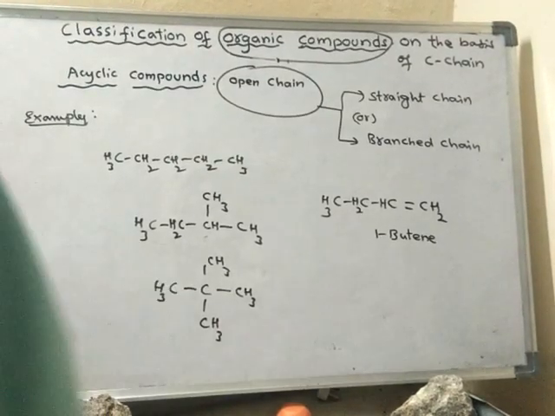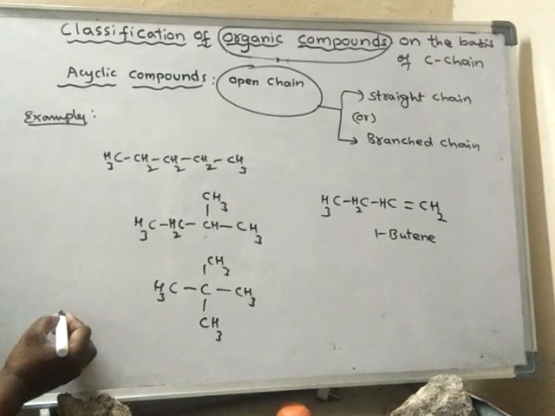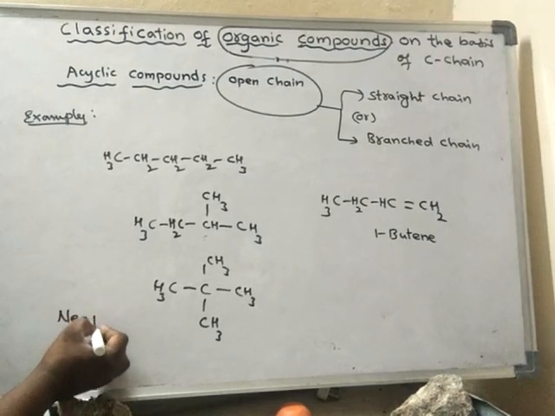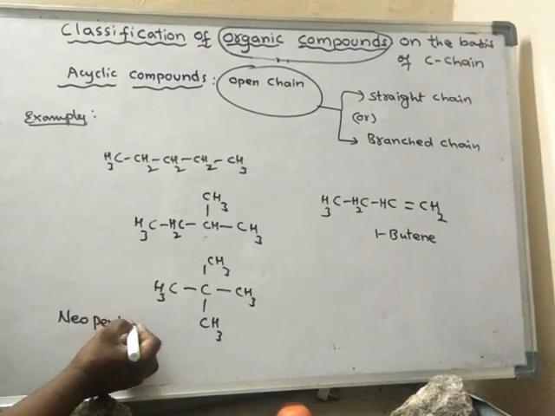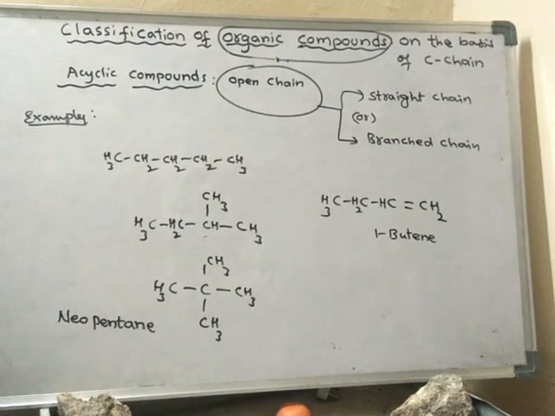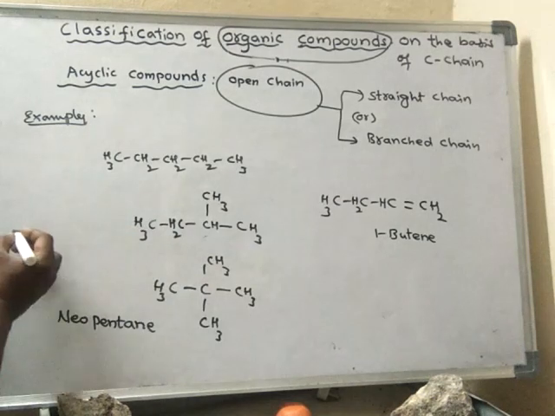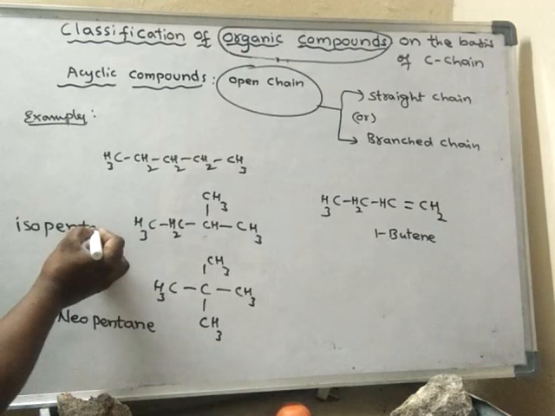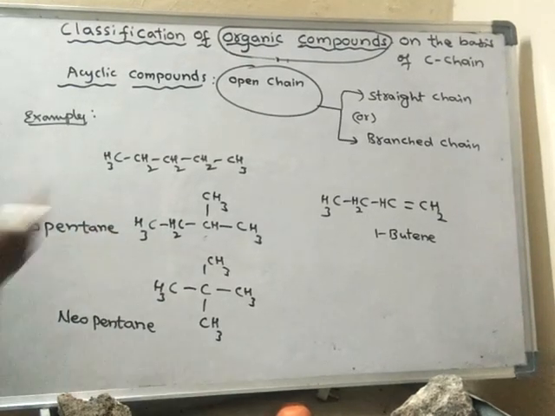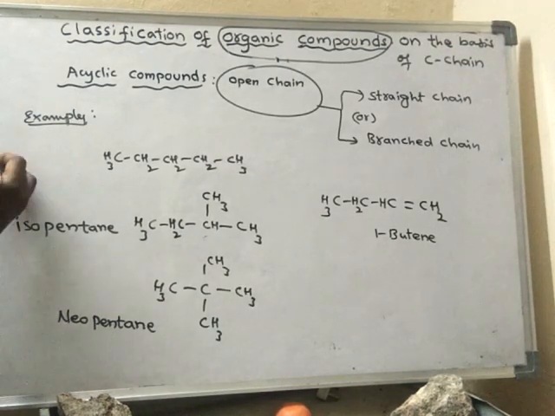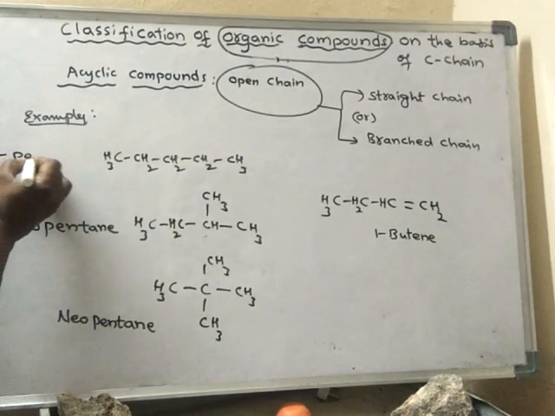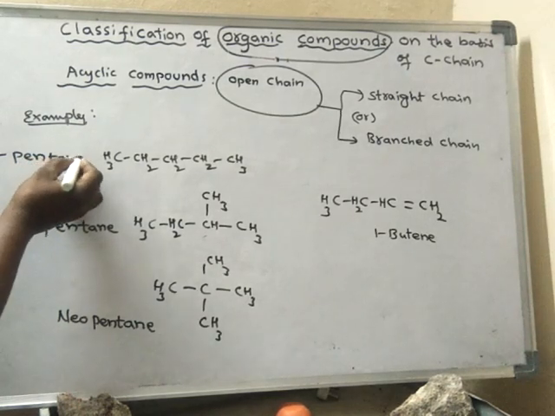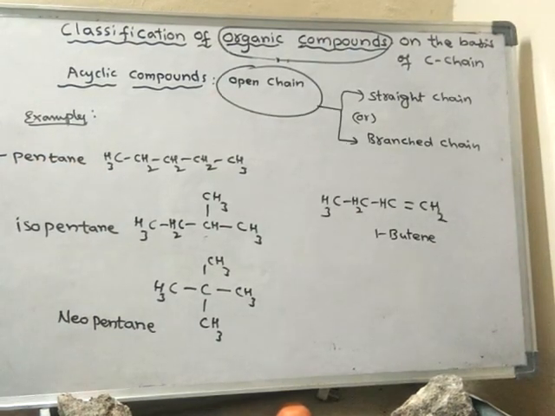So this is called neopentane. This is a branched one. This is also a branched one. This is called isopentane. This is called N-pentane, normal. N means normal.